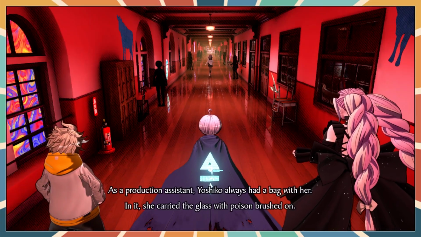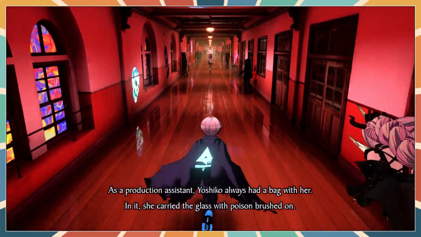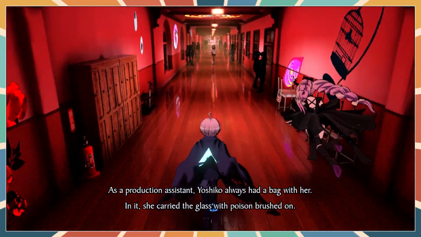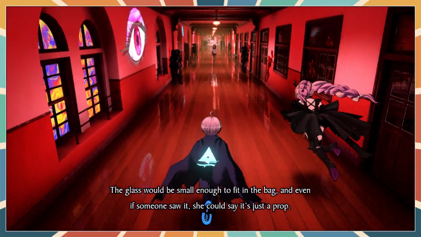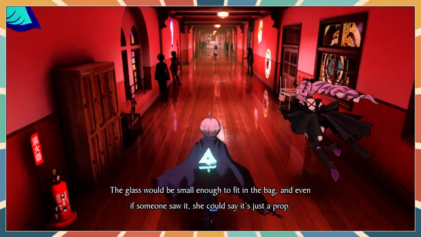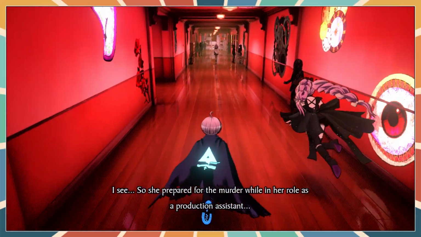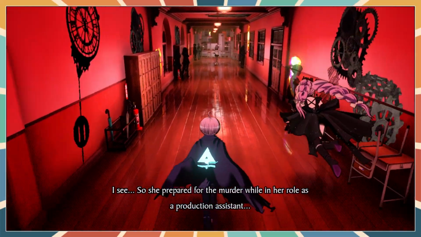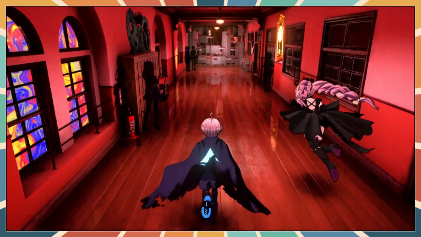As the production assistant, Yoshiko always had a bag with her. In it, she carried the glass with poison brushed on. The glass would be small enough to fit in the bag, and even if someone saw it, she could say it's just a prop. I see. So she prepared for the murder while in her role as a production assistant. Sneaky.